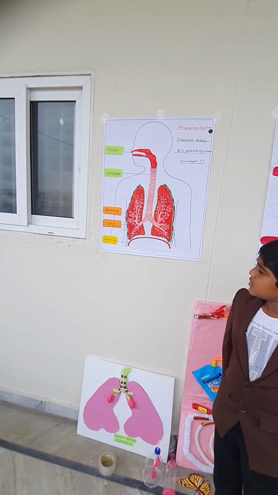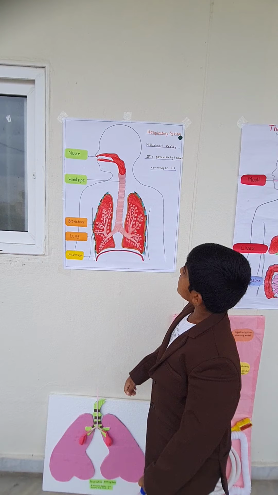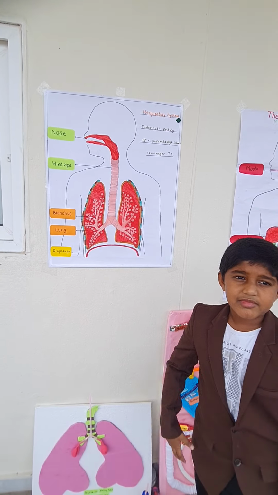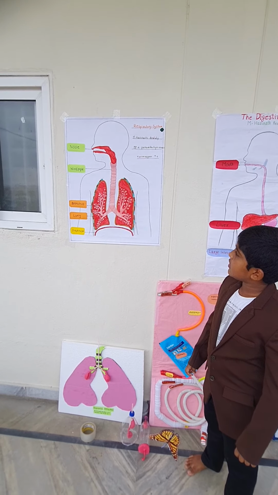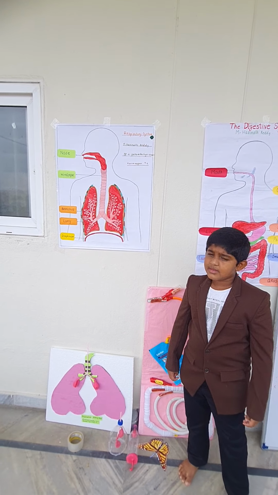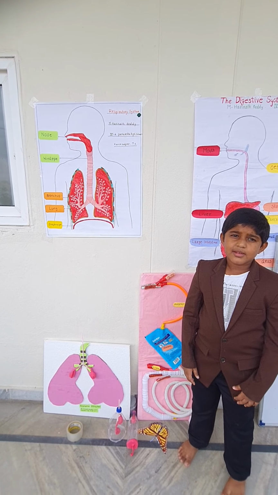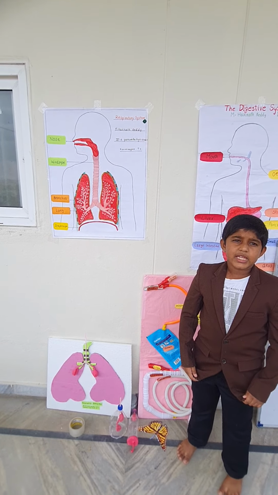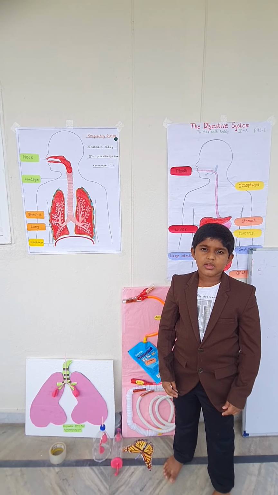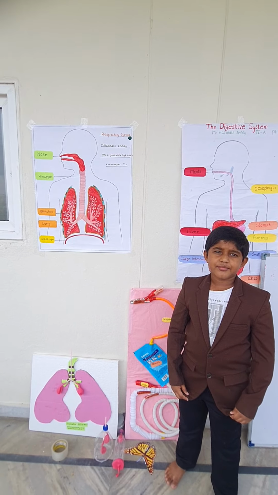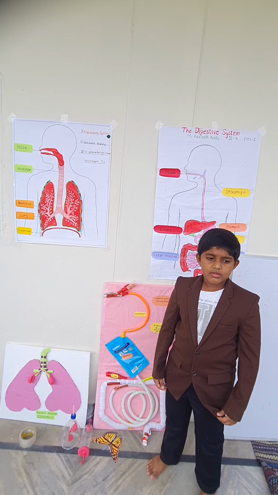Next. Can you show the branches? This is the bronchi, and these 2 are branches. Okay. Next. Exchange of gases takes place in which part? In lungs. Okay. When we breathe in, lungs inhale. So which gas is present inside the lungs at that time? Very good.